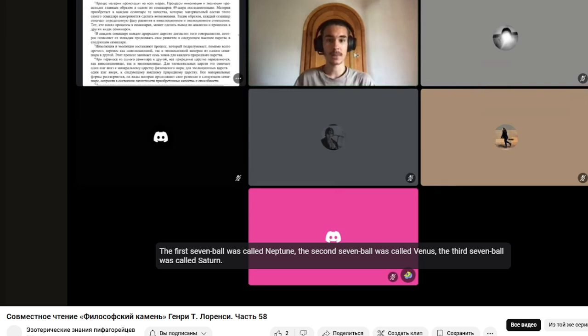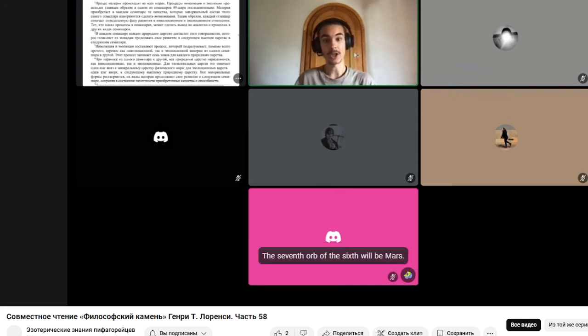The first 7 ball was called Neptune, the second 7 ball was called Venus, the third 7 ball was called Saturn. Our 7 ball, of course, is called the semishar of Earth or Terra, sometimes even so. The 7th ball of the 5th, which will go on the account, is Mercury. The 7th orb of the 6th will be Mars. And the 7th orb of the 7th will be Jupiter.